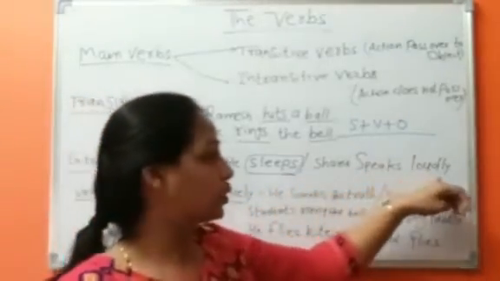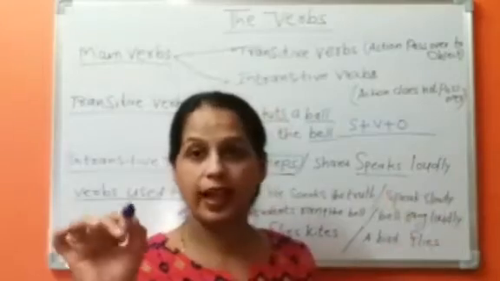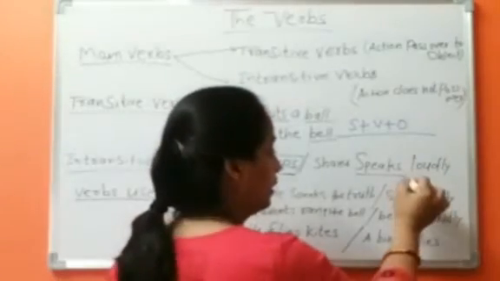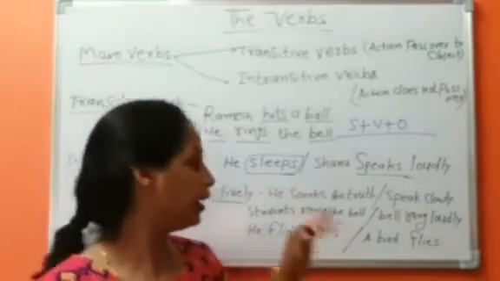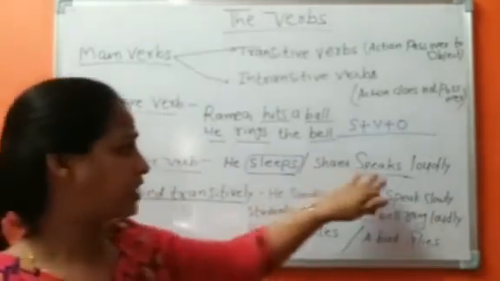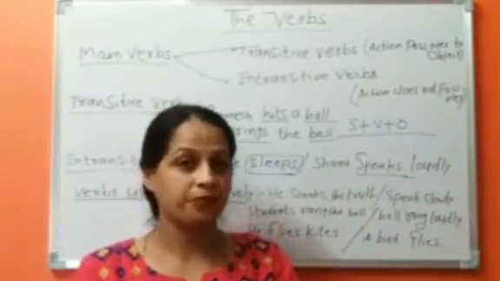Shanu speaks slowly. Speaks is the action verb and there is no requirement of any object. It is called an intransitive verb. The action doesn't pass over to any object.